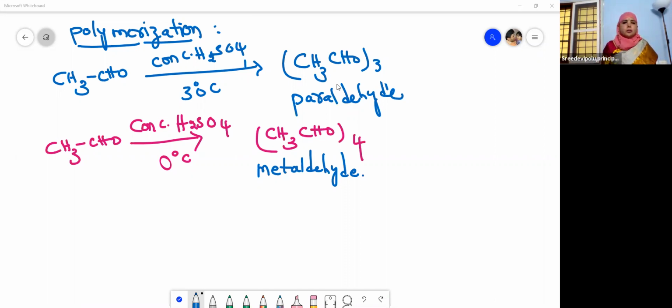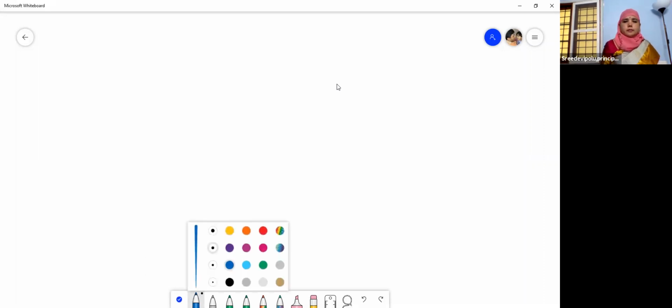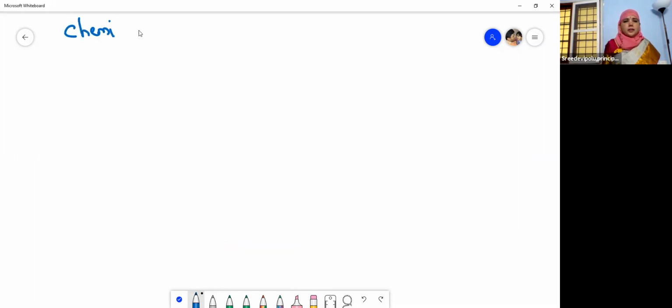Okay. So this is nothing but a polymerization reaction. Now let us move to the chemical properties of ketones, children. So today we are going to learn about the chemical properties of ketones.